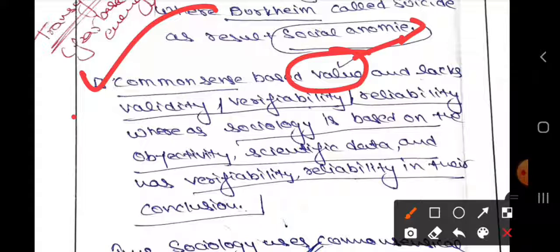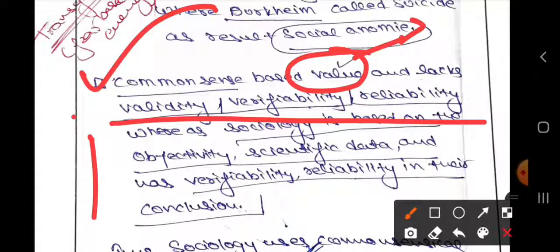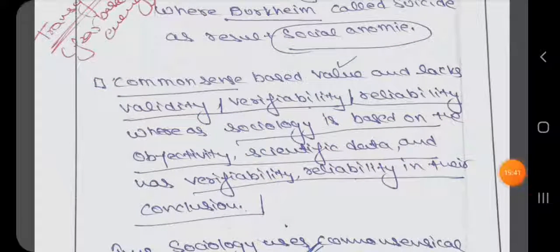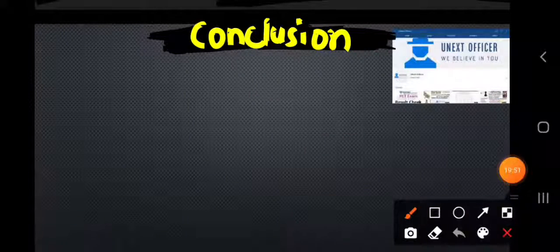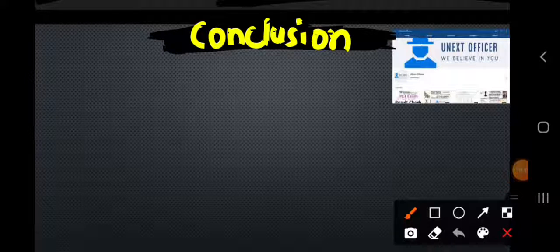So common sense is based on values, and lacks validity, verifiability, reliability. In this paragraph we have to compare both things, and at the end write the conclusion. So I am explaining this part, which comes before the conclusion.